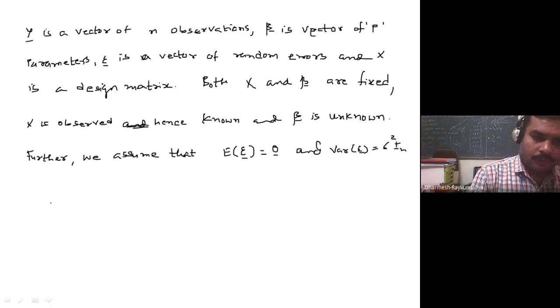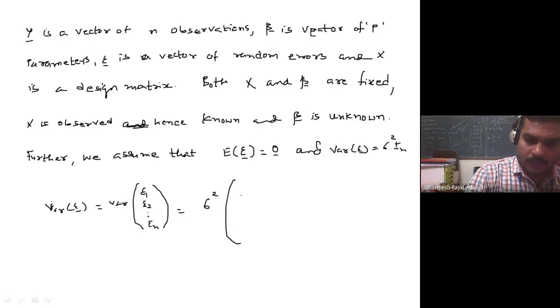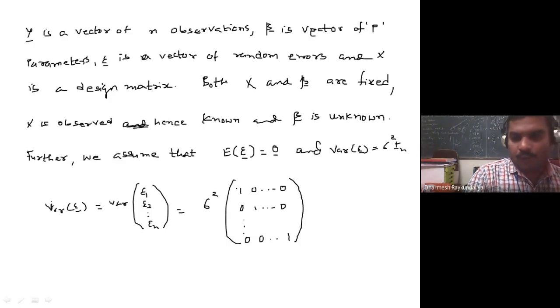So you can write the variance of epsilon, that is nothing but the variance of epsilon 1, epsilon 2 up to epsilon n, as sigma square In. That means it is an identity matrix of order n, so you can see that all diagonal values are 1 and off diagonal values are 0.